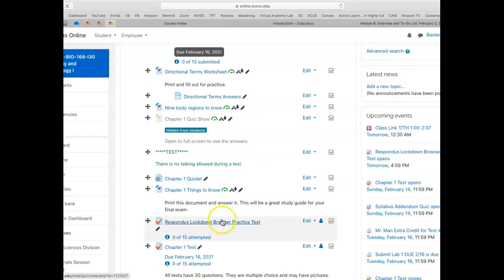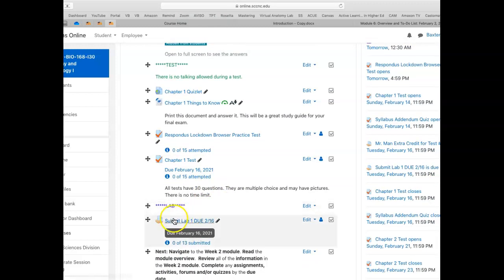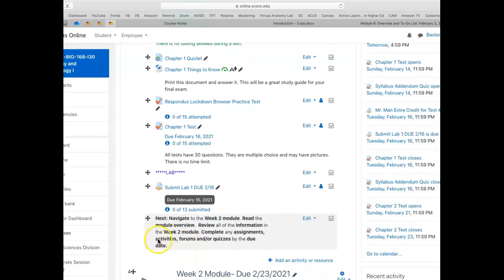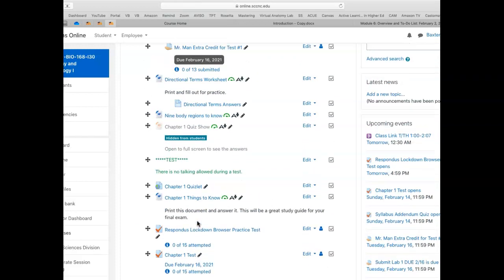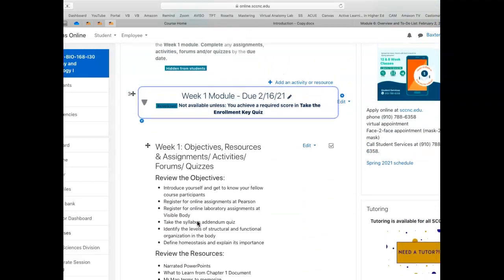Here's your Respondus Lockdown Browser practice test, and you can take that as many times as you like just to make sure you're comfortable using this system to take your exams. Our first test is due on the 16th. All tests have 30 questions. They are multiple choice and may have pictures, and there's no time limit. And we have a first lab that's due, and I will get to that in a second, and then we are done with this first week. These are all things you have to do this first week.